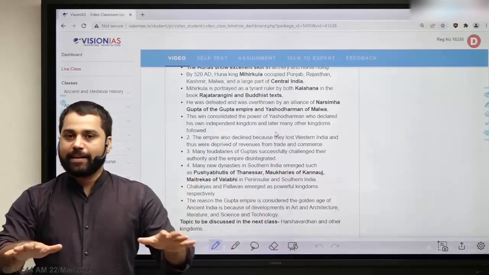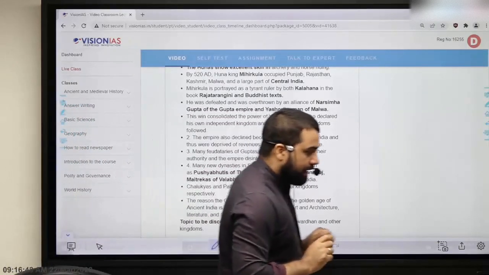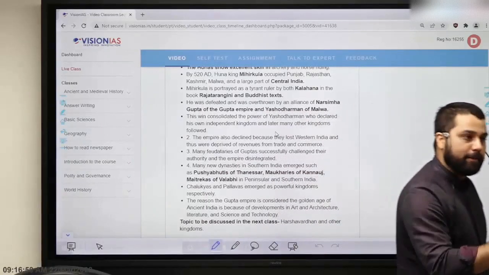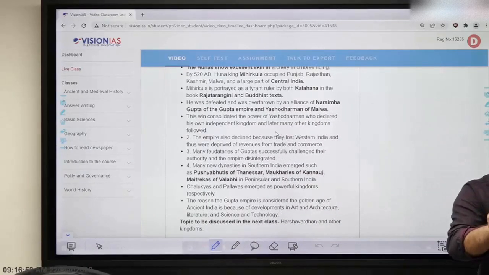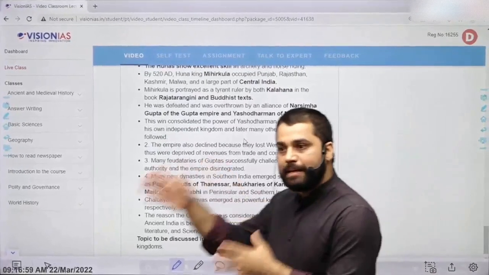So, there is a lot of theory about these Chandalas. So, for example, they are called Panch Varnas, the fifth Varna. But at the same time, they are also called outside the Varna system. They are the untouchables, who should not be touched.